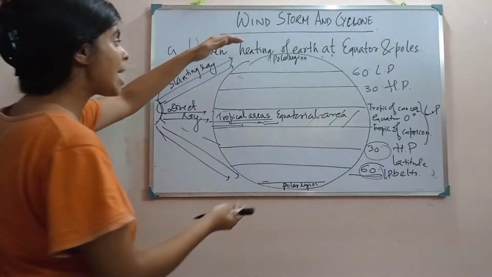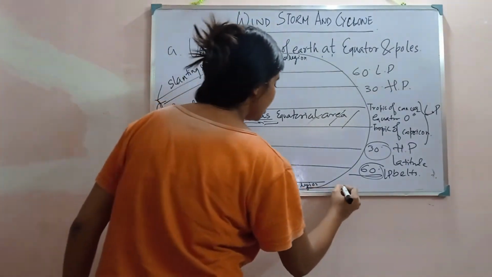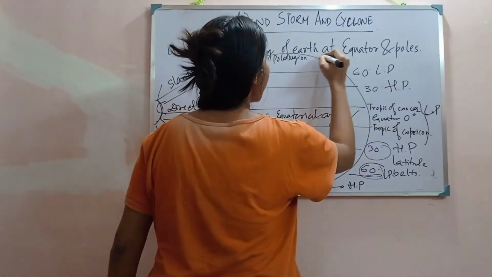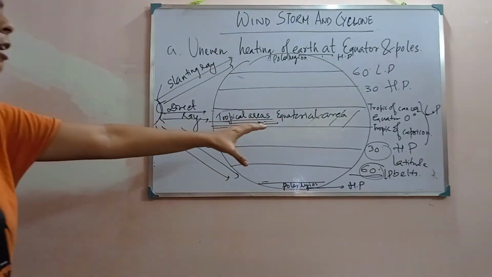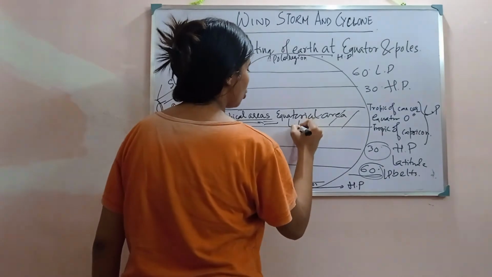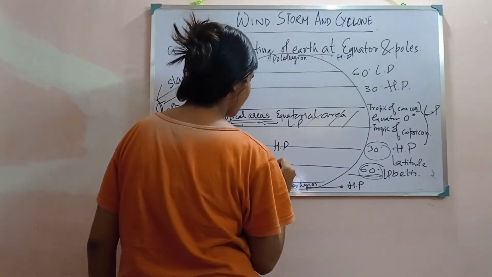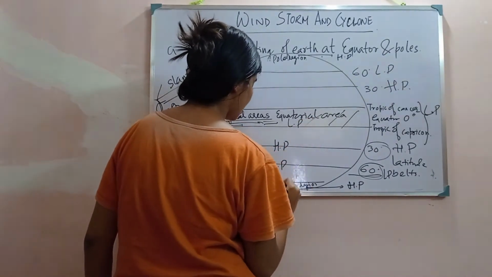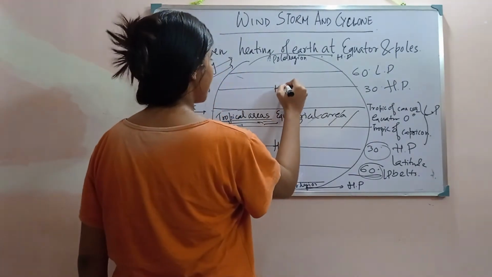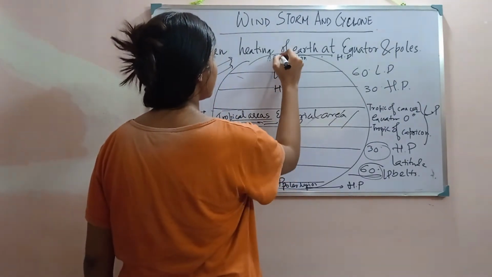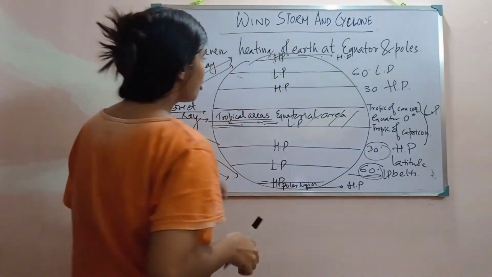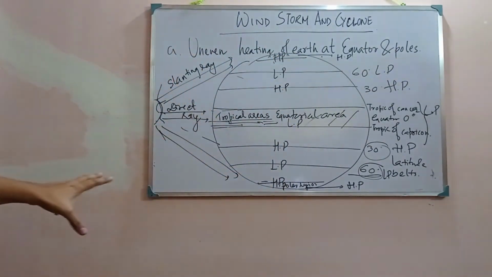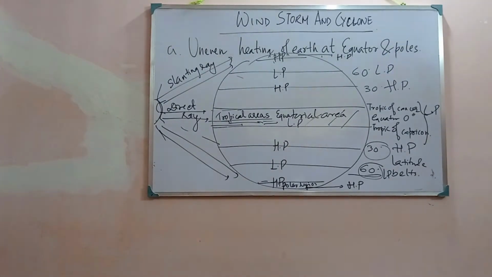And if we move to the extreme part of the earth, here it is creating a high pressure. Now you can see that here it is a low pressure, here a high pressure, a low pressure and a high pressure. Again here it is a high pressure, then a low pressure, and this is a high pressure.